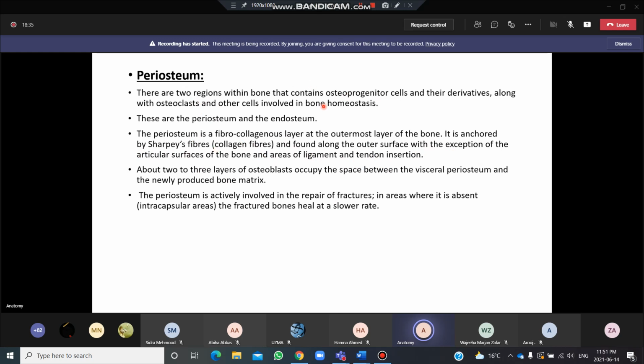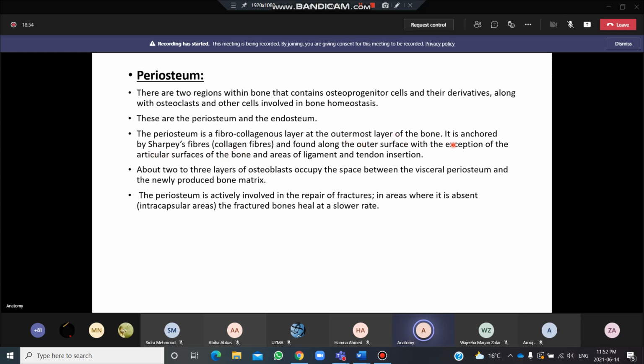So the periosteum जो है ये outer surface of bone को cover करता है. ठीक है, it is anchored by the collagen fibers, means कि they are present with the collagen fibers. Collagen fibers support करते हैं periosteum को, जिसे हम दूसरे वर्ड में Sharpey's fibers भी कह सकते हैं.